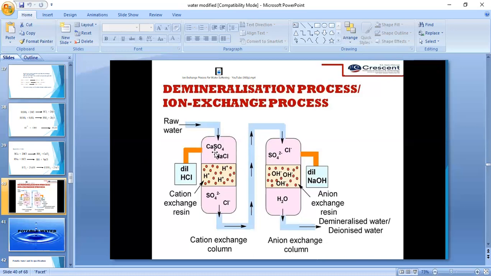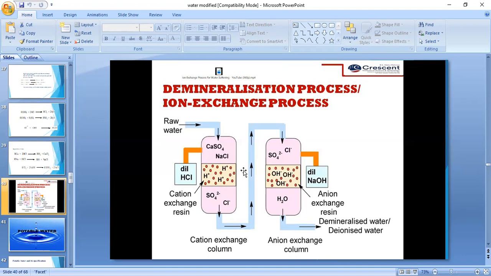By using these two resins, gradually they get exhausted. We want these cation and anion exchange resins for the next purification, so we have to regenerate them for the next process.